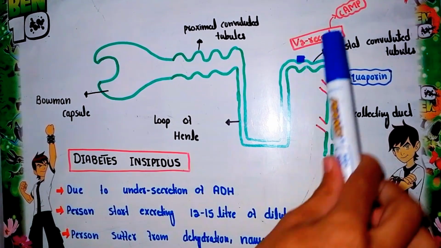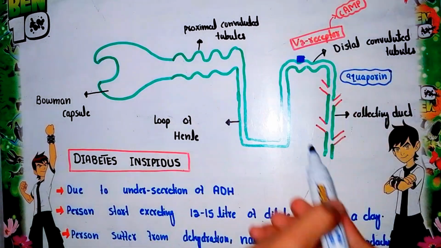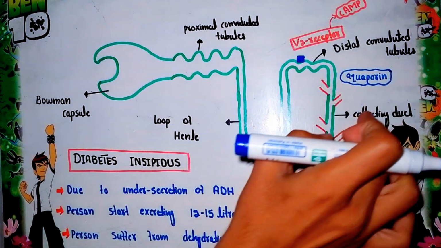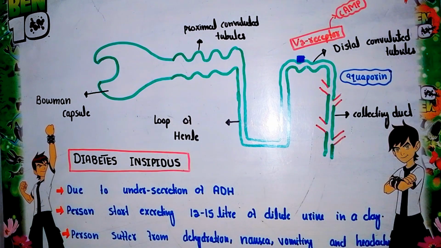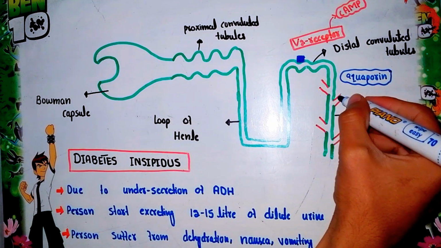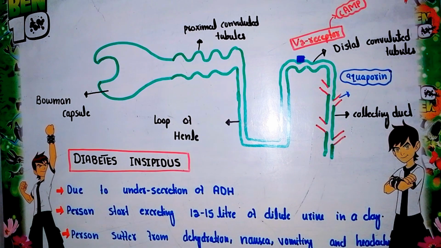Then cyclic AMP is activated, and through a series of reactions, aquaporin channels open in the collecting duct and the distal convoluted tubule, through which water is removed from the nephron and enters the blood capillaries. In this way, it retains water in the body. So this is the first function of ADH: how it retains water in the body.